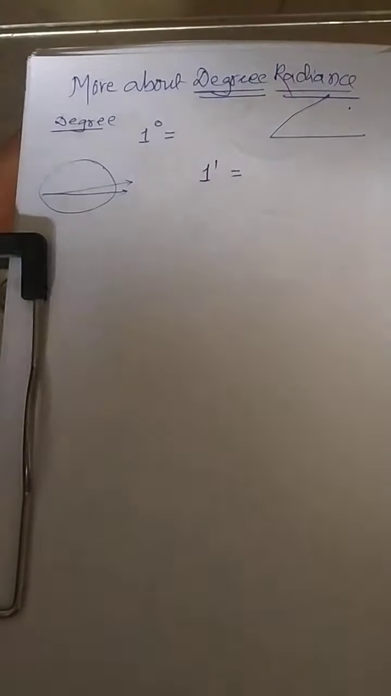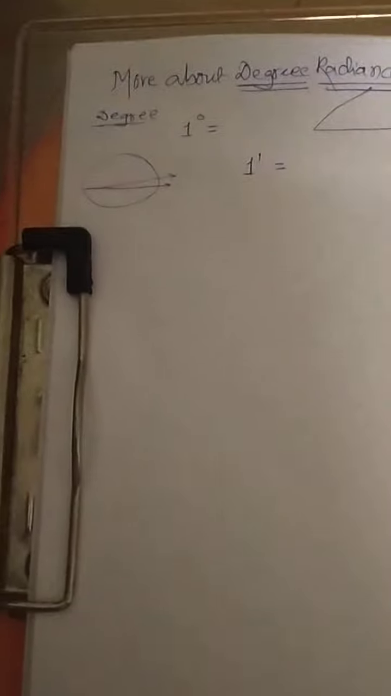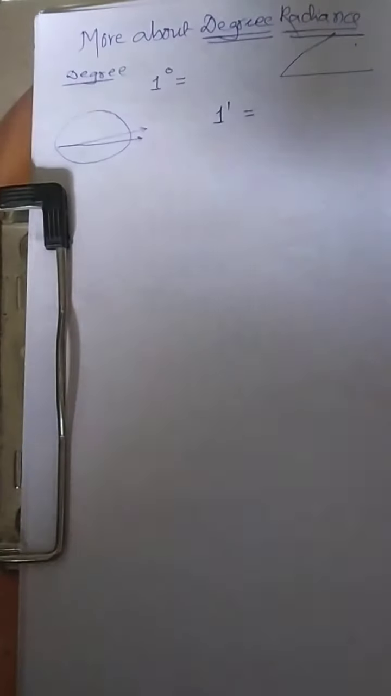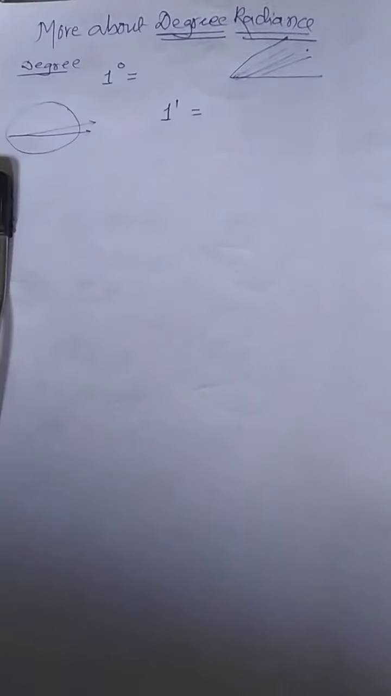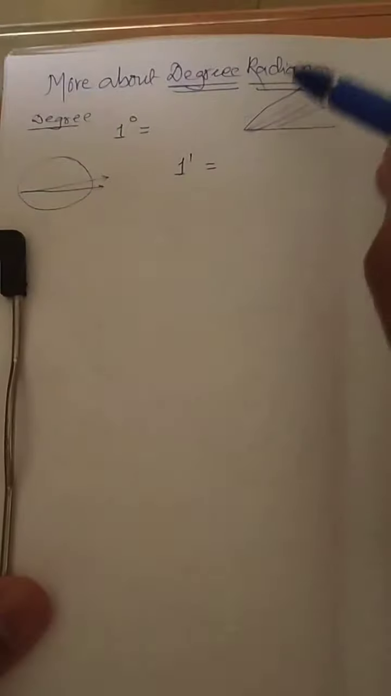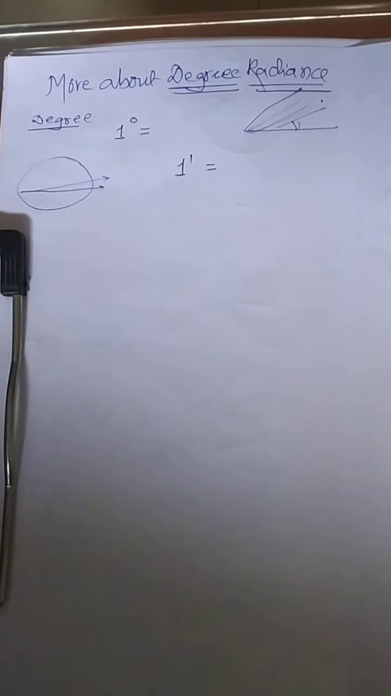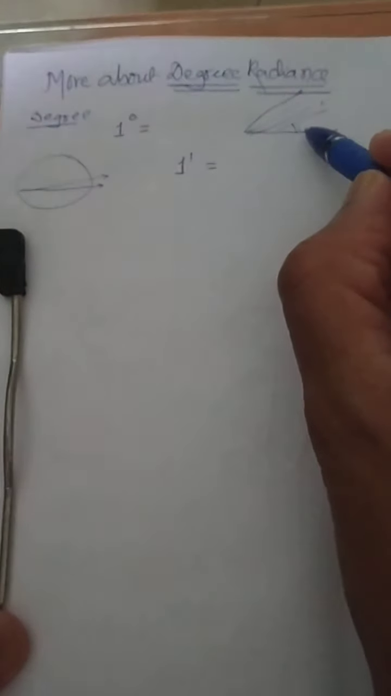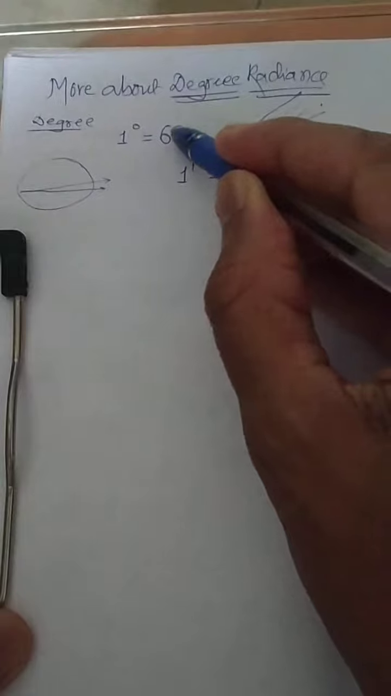Now what I am asking you to draw is 59 lines over here, so that this will be divided into 60 equal parts. Each part is very difficult to view with your naked eyes. Each part is called a minute. So 1 degree will be equal to 60 minutes.